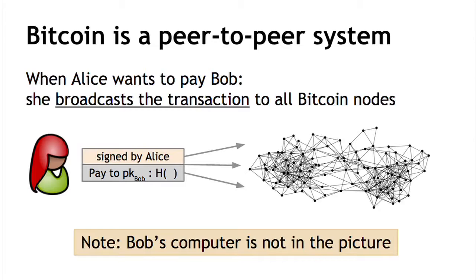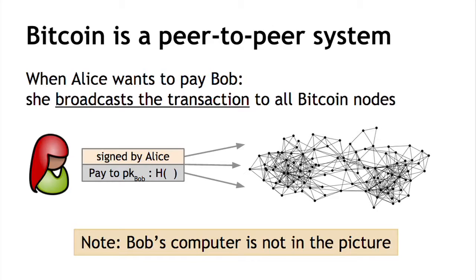So what I mean when I say that Bitcoin is a peer-to-peer system is that when Alice wants to pay Bob, she's going to broadcast a transaction to all of the Bitcoin nodes that comprise the peer-to-peer network. And you can see here the structure of the transaction. This is similar to Goofy coin that we saw in the first lecture. And what a transaction is going to have is Alice's signature, which the other nodes need in order to know that it really, in fact, came from Alice. It's going to have Bob's public key, which also acts as his address at which he wants to receive Bitcoins.